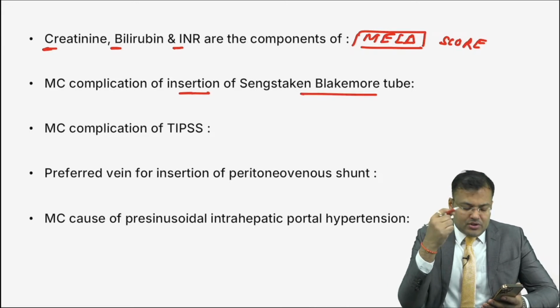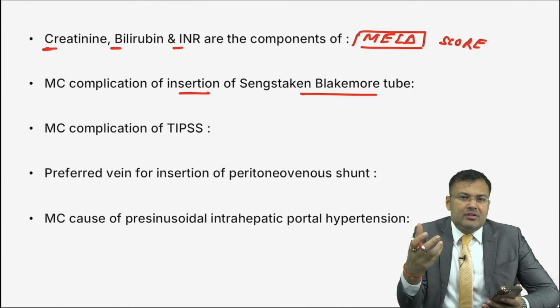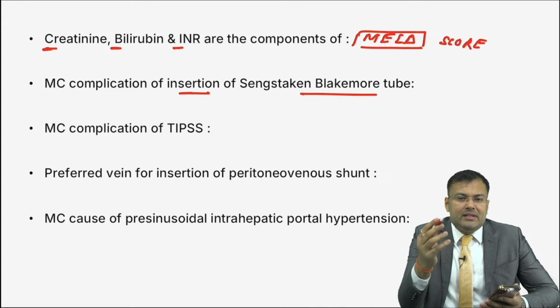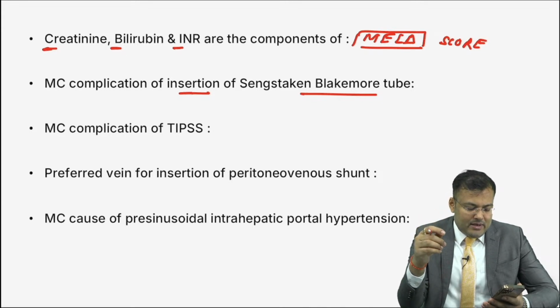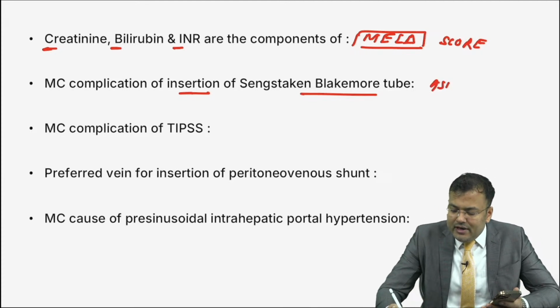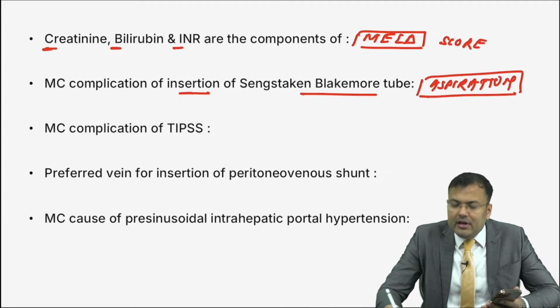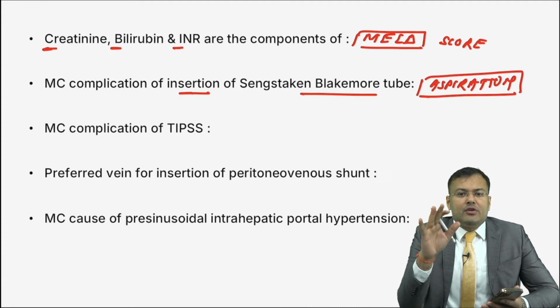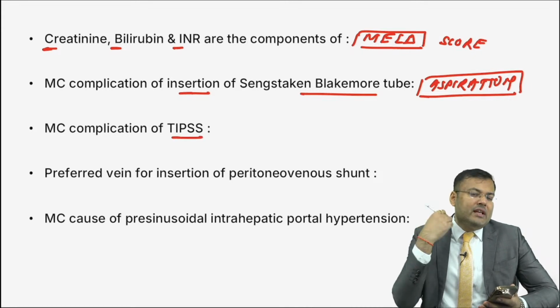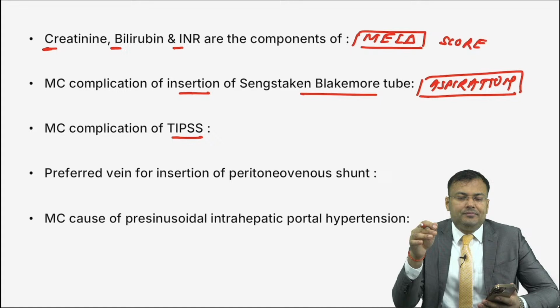Next, most common complication of insertion of Sengstaken Blakemore tube. When patient comes to you, patient is in unconscious state, stomach is full, and this is a big bulky tube. If you insert it, what will happen? Tell me. Very good, it is aspiration. That's why whenever we are going to insert Sengstaken Blakemore tube, airway should be protected.